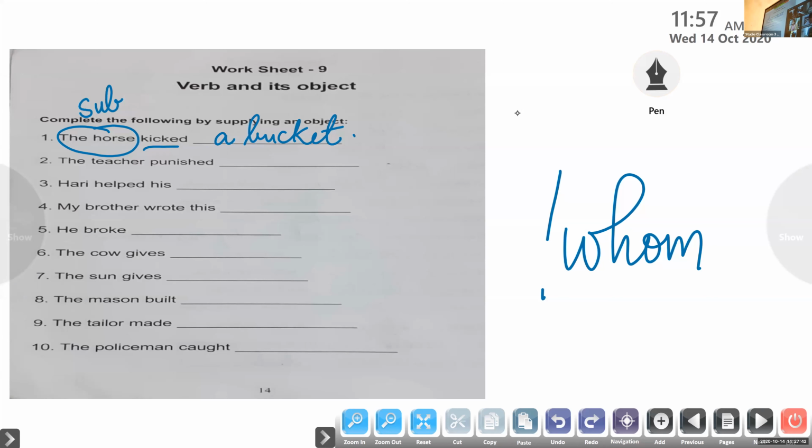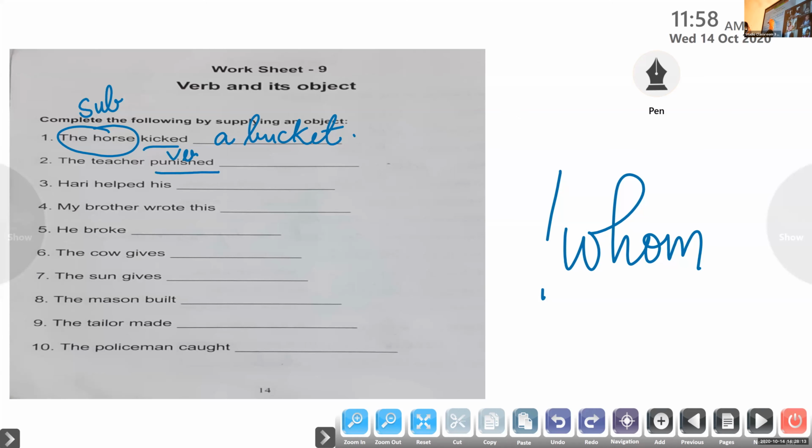The teacher punished the... Yes, the teacher punished. The rest of the object of the sentence we have to write. Okay, so in this sentence, what we have to do is find out the verb in the sentence. What is the verb in that sentence? Come on, Ishan. What is the verb in that sentence? Punished. So punished is the verb in the sentence.